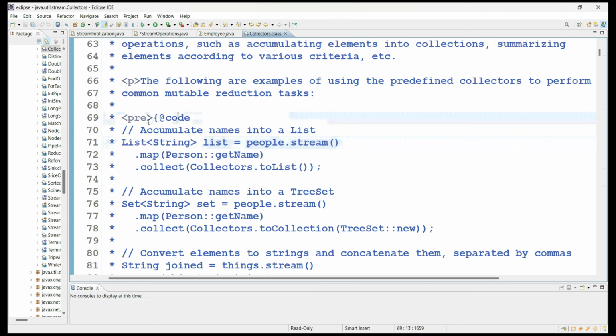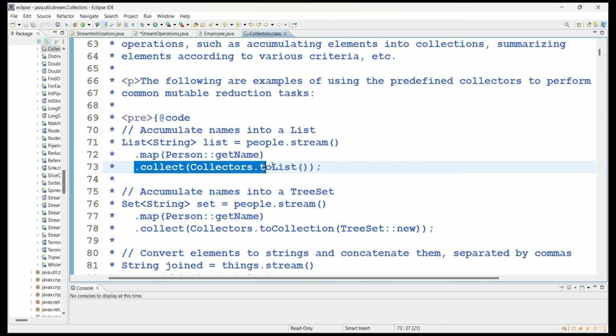One use case they take is accumulating names into a list. Assume you have a list of objects, and from that you created a stream instance and got only the names from those objects, and then you make a new list with those names, so every name value is finally mapped to the list.